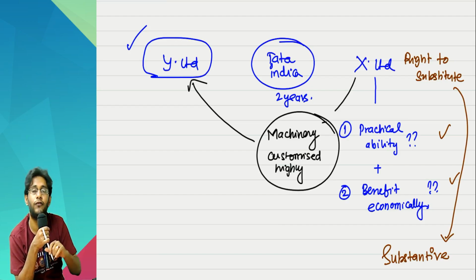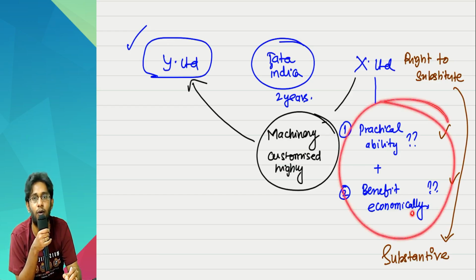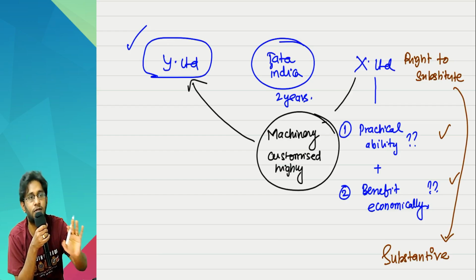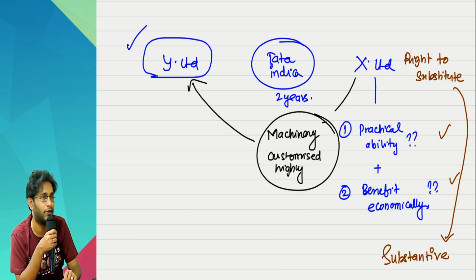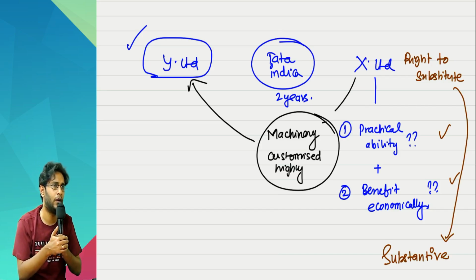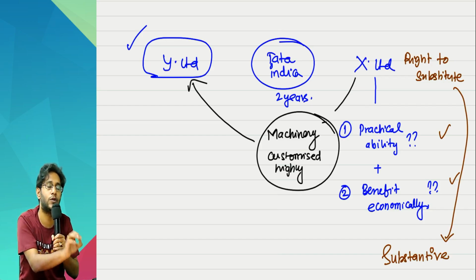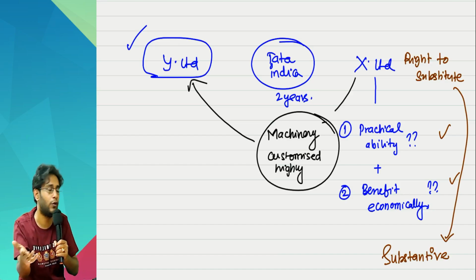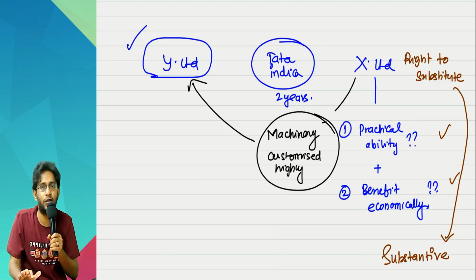The standard says that if you are unable to determine whether these rights are substantive or not, assume that they are not substantive, which means that there is an identified asset for you in place. You need not hire a private investigator to see whether he will substitute or not, whether he has practical ability or not, is he talking to other customers or not. All that you need not do. If you know, apply. If you do not know, presume that supplier's substitution rights are not substantive and therefore you are having an identified asset on your hand. That's all, sir. With that, we are done with the substitution rights point.